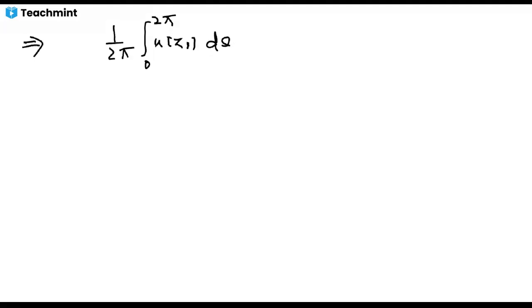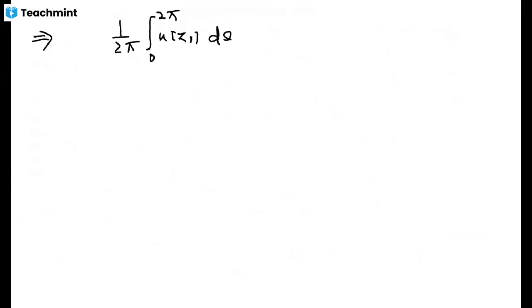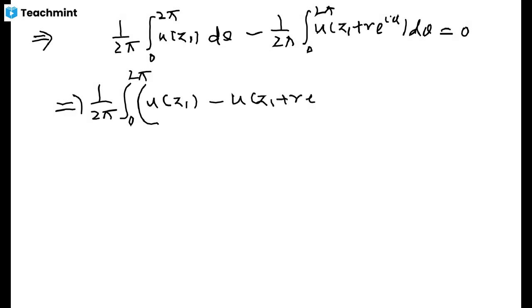I'll bring the right hand side to the left hand side as well, and this will give me 1 upon 2 pi integral 0 to 2 pi of u(z1) minus u(z1 plus r e^(i theta)) d theta, and on the right hand side you will have 0. (1)